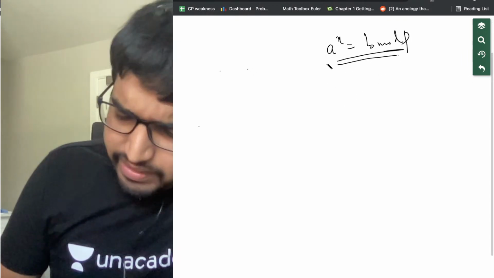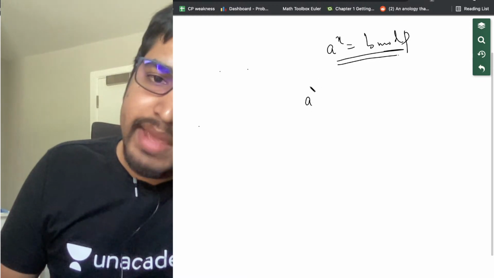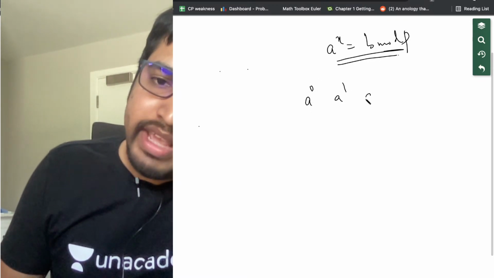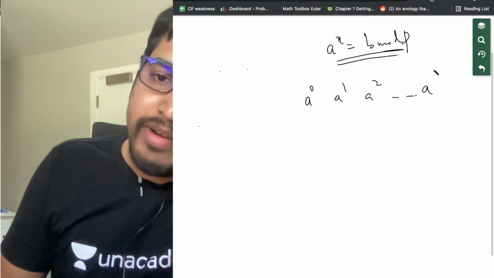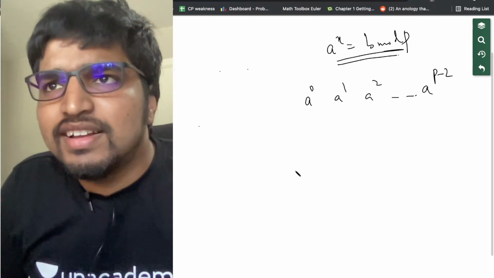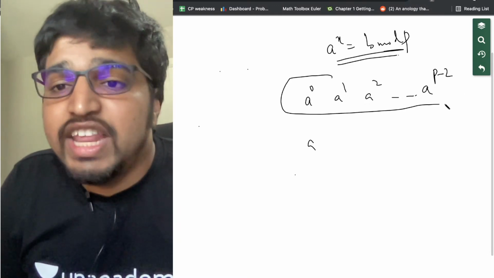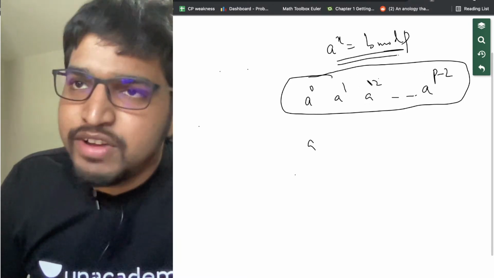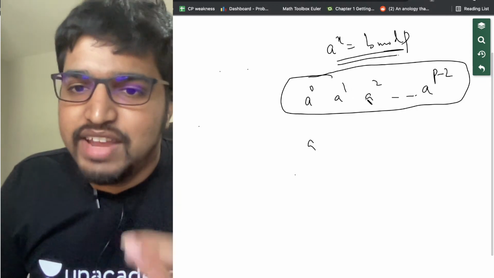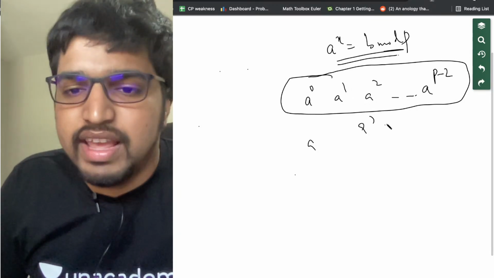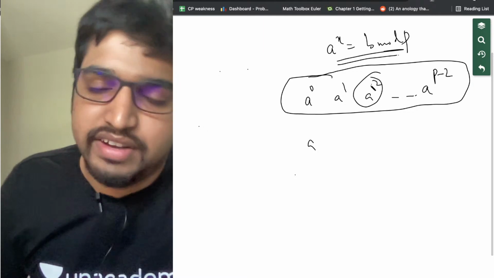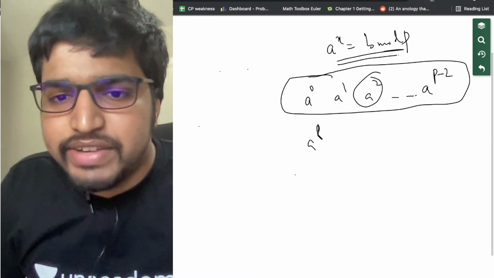Now it is sufficient to calculate a^0, a^1 mod p, a^2 mod p, and so on till a^(p-2), because after that we don't need to go further. We just need to check if b is any one of these terms. If it's any one of these terms, that's our answer. Like if a^2 is our answer, we are done. We don't need to check after this.